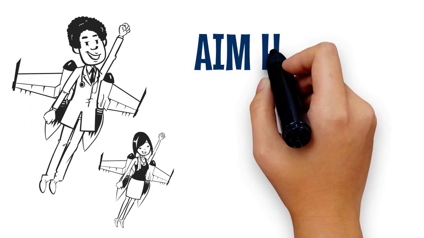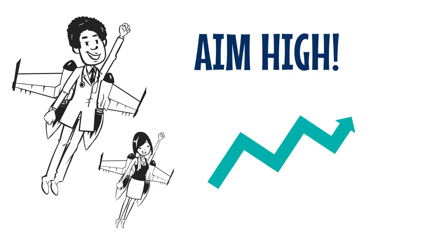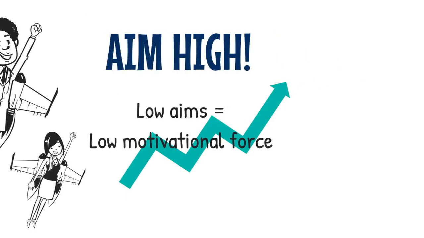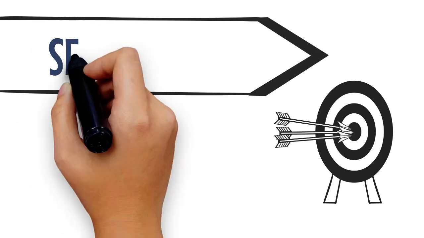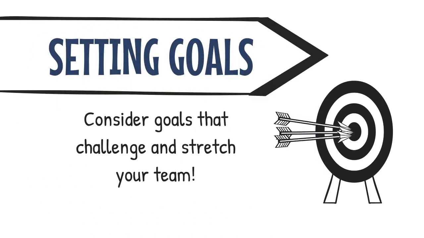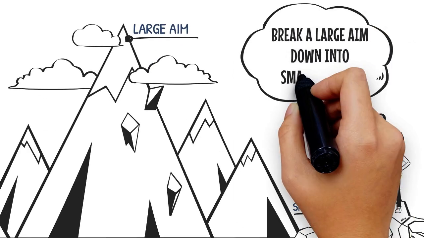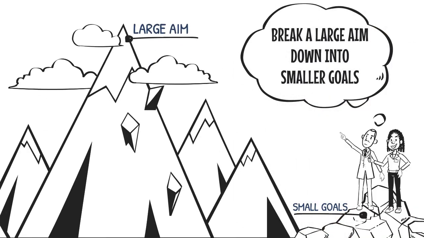It is important to note an aim can be both difficult and realistic, so don't be afraid to aim high. A high aim can actually be easier to reach than a low one, because a low aim exerts low motivational force. Consider goals that challenge and stretch your team without setting yourselves up for imminent failure. One of the best ways to make an achievable aim is to break a large aim down into smaller goals.